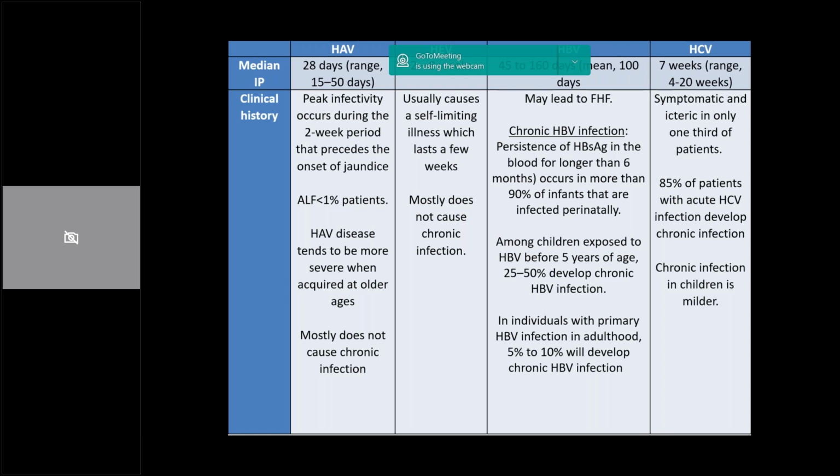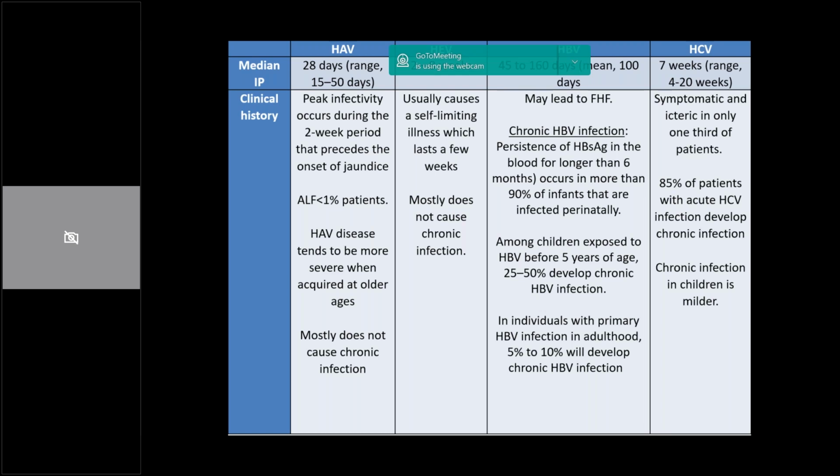Also, it is important to understand that hepatitis A tends to be more severe in the older age groups as compared to the younger kids. Acute liver failure in hepatitis A is quite rare and occurs in less than 1% of the patients. Hepatitis B: the course is slightly variable, and this has decreased after universal hepatitis B vaccination started. The incubation period ranges from 45 to 160 days with a mean of 100 days.